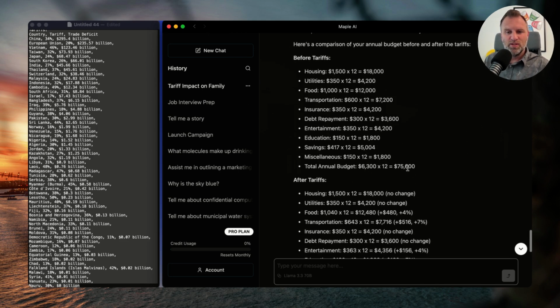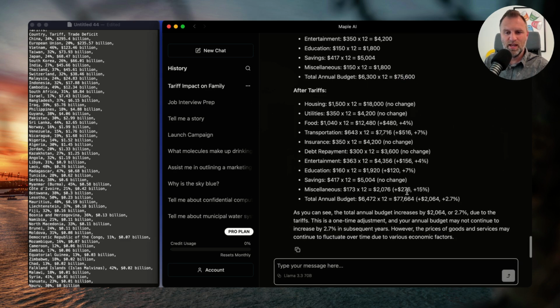So before tariffs, my total annual budget was $75,600. After tariffs, my annual budget is $77,664 for an increase of 2.7%. So this is obviously not 100% accurate. This is working off fake data. It does not know exactly what products I buy, but it's making assumptions based off of what it understands of generalities of what people in the United States purchase, where products are sourced from, supply chains, all that kind of stuff. Maple knows about all that stuff because it's been trained on the data of the internet. And so it's able to make its best guess and give me a pretty rough estimate.